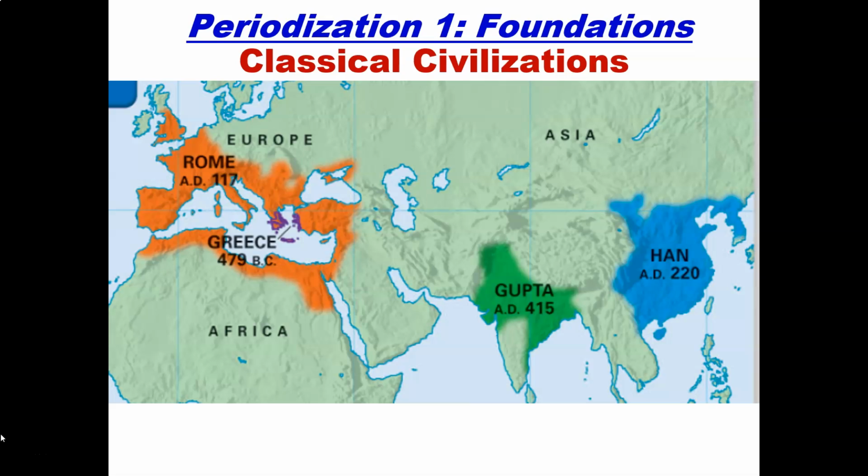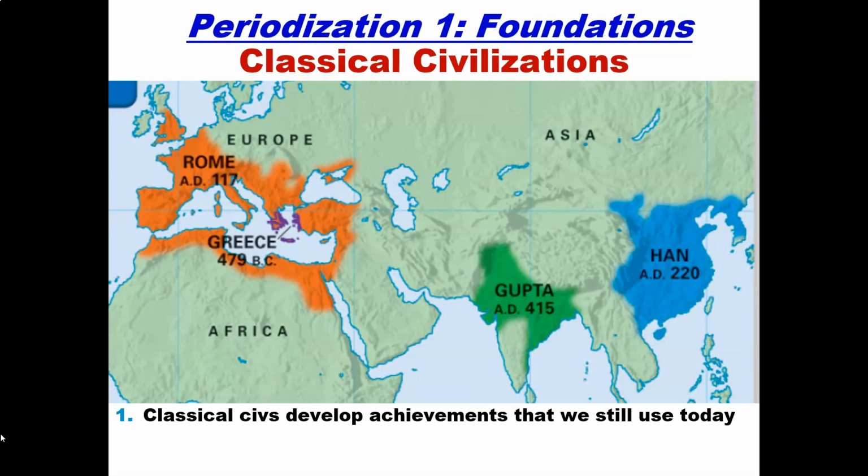Let's move on. And continuing on with Periodization 1, Foundations, Classical Civilizations, you see that we have, first of all, the Greeks at 479 BC. Then we have Rome at 117 AD. We also have Gupta, 415 AD. And we also have Han China, 220 AD. These are classical civilizations that have impacted our modern world.